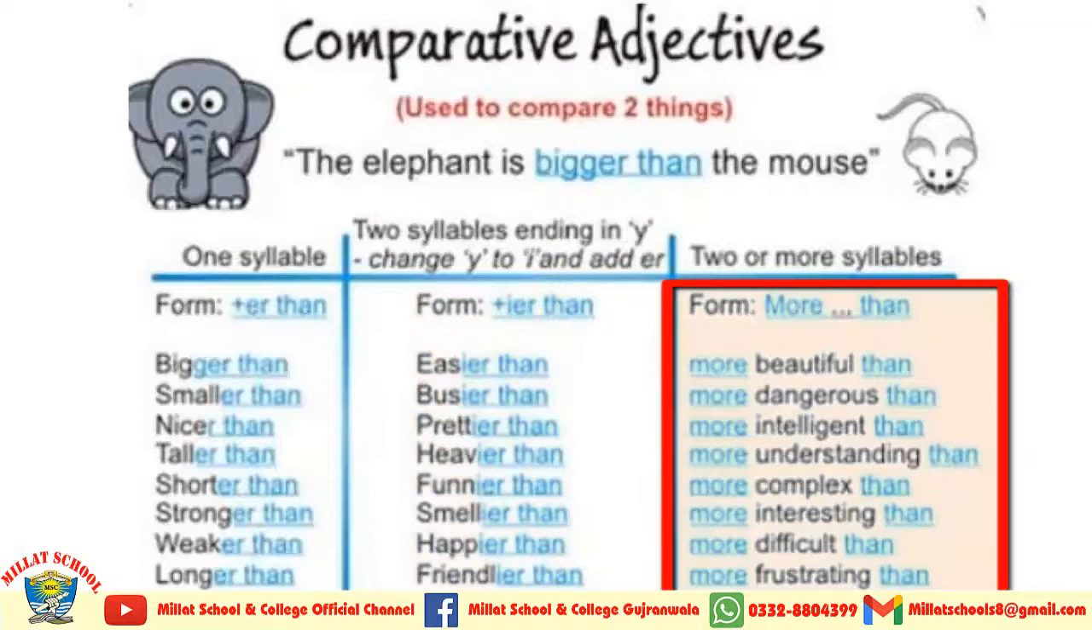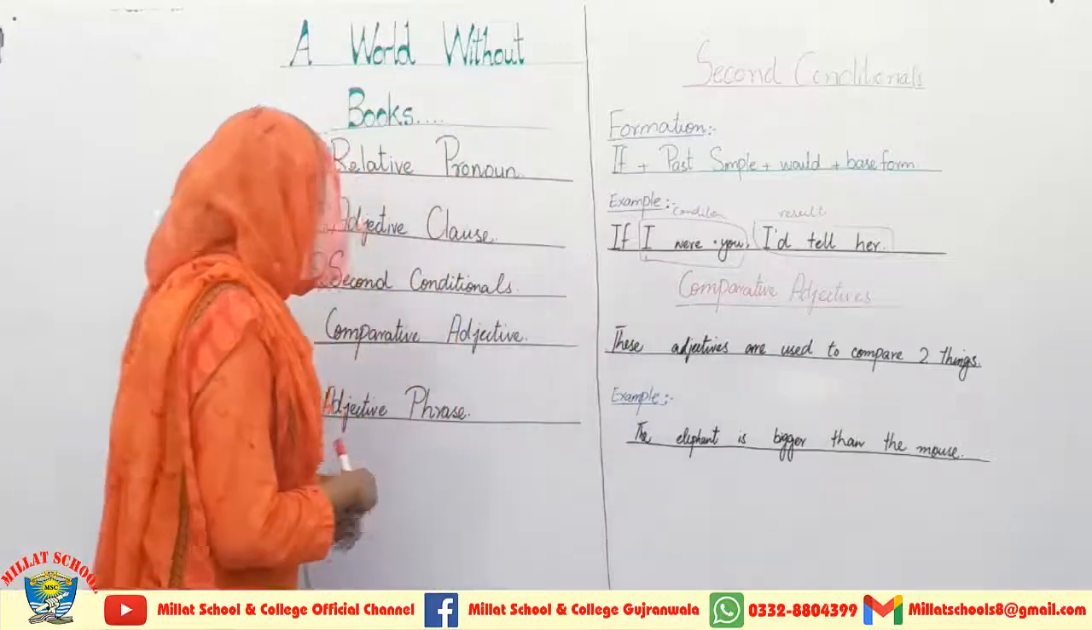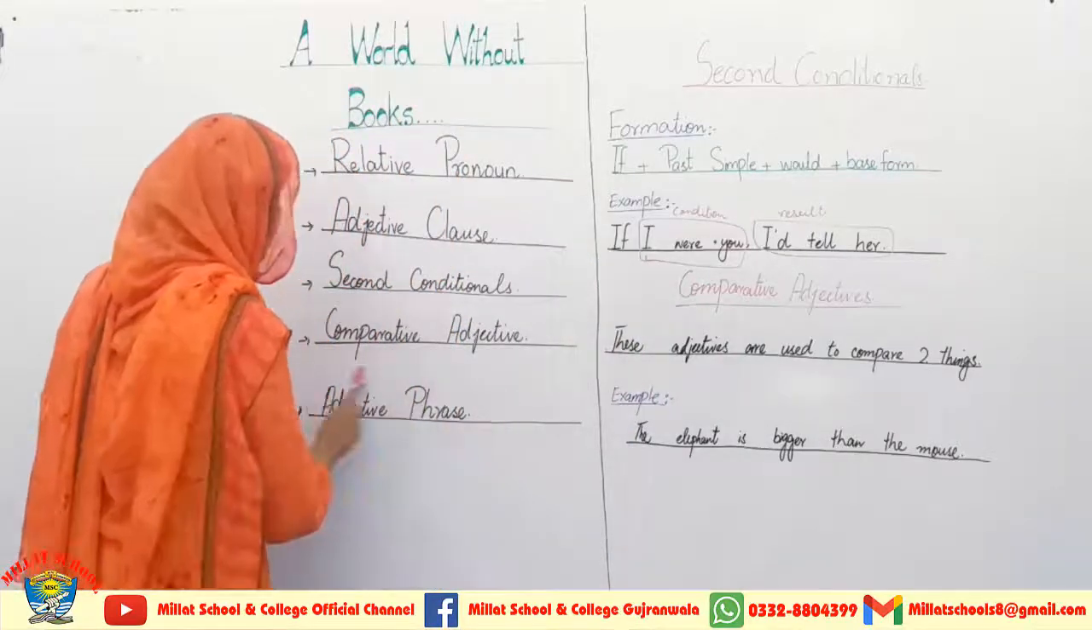And if you are going to form with more, then you will write more beautiful than, more dangerous than, more intelligent than, more understanding than, more complex than, more interesting than, more difficult than, and more frustrating than. Okay students, this precise chart will surely help you to understand the use of comparative adjectives in a sentence.